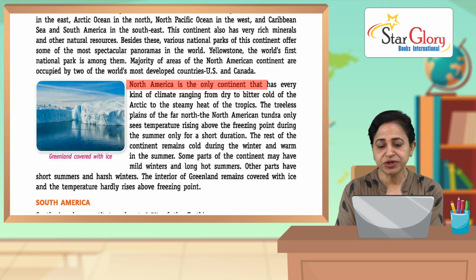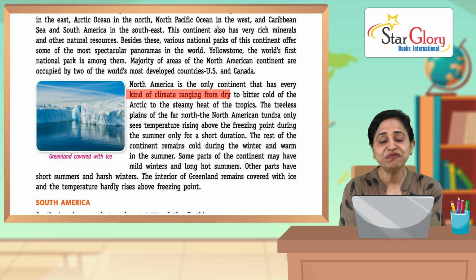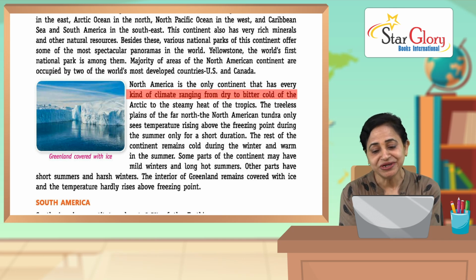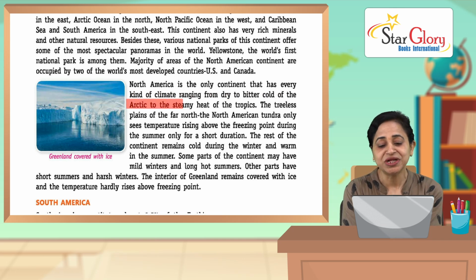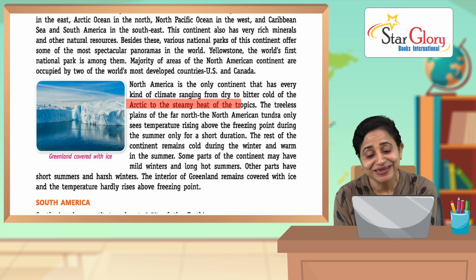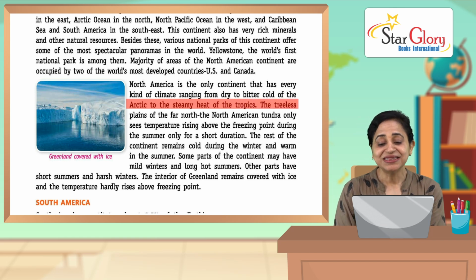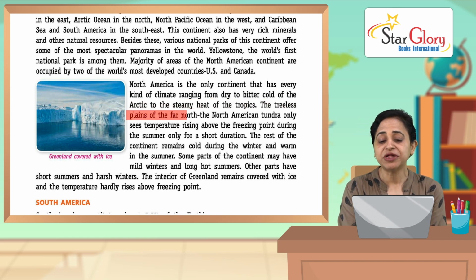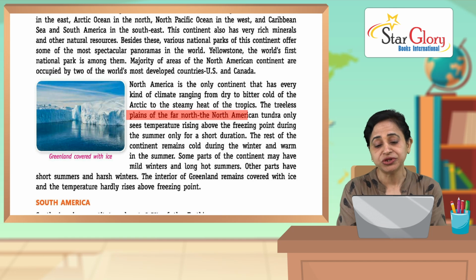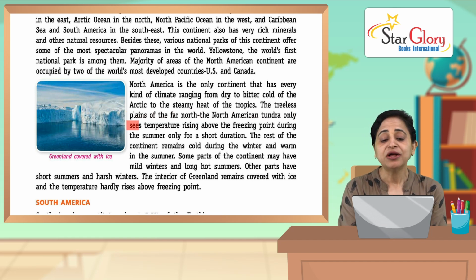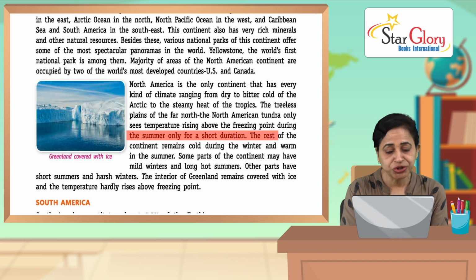North America is the only continent that has every kind of climate, ranging from dry to bitter cold of the Arctic to the steamy heat of the tropics. The treeless plains of the far north, the North American tundra, only sees temperature rising above the freezing point during the summer only for a short duration. Okay, only for a short duration.